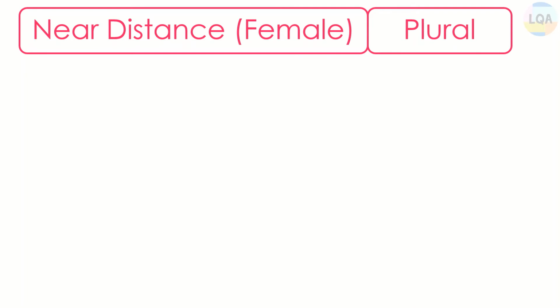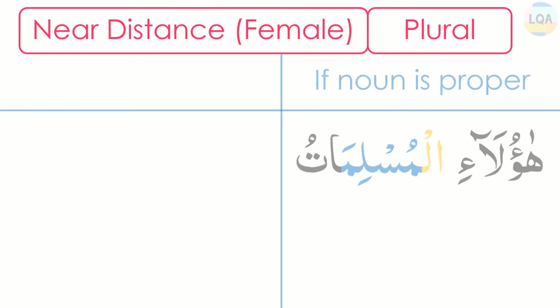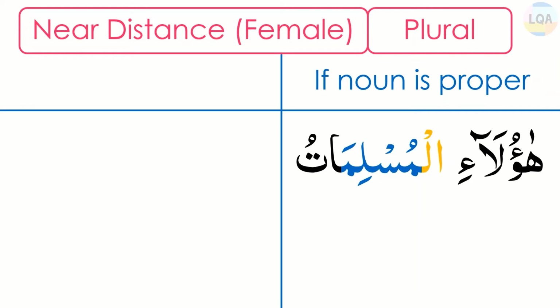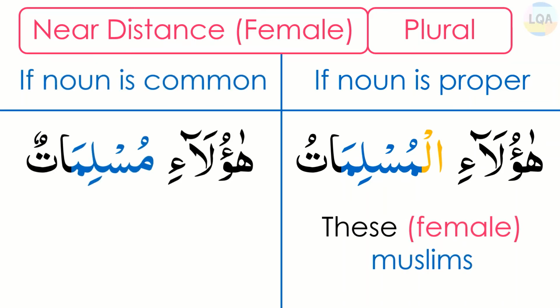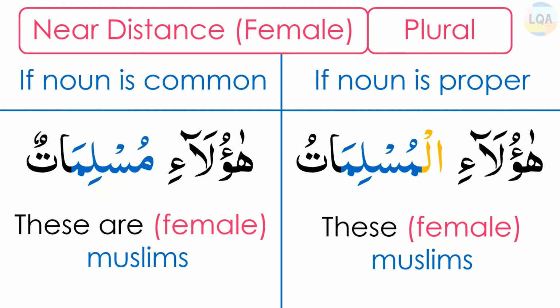Let's see some examples of plural near distance pointer of female gender, which is haulai. If the noun is proper like haula'il muslimatu, then the translation will be these female Muslims. But if the noun is common like haula'i muslimatun, then the translation will be these are female Muslims.